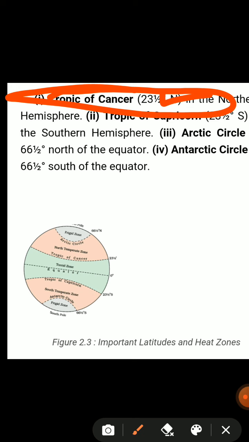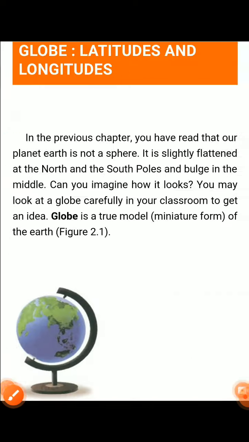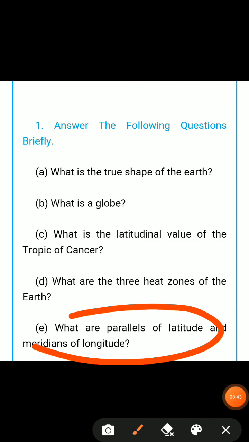And for the fifth question, what is the fifth question? What is the difference between the parallels of latitude and the meridians of longitude? I have already uploaded a video where I discuss in detail the parallels of latitude and meridians of longitude, in Hindi. You can go through that video, and I hope you will clearly understand the parallels of latitude and the meridians of longitude.